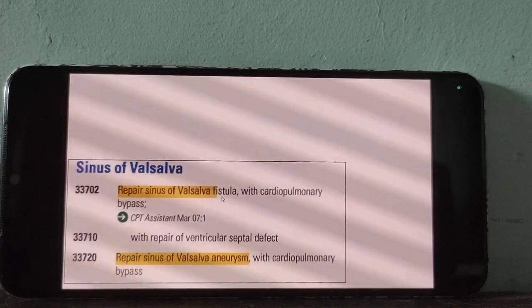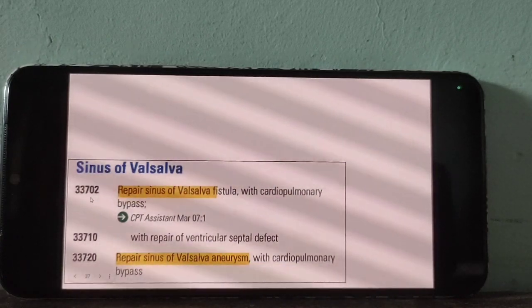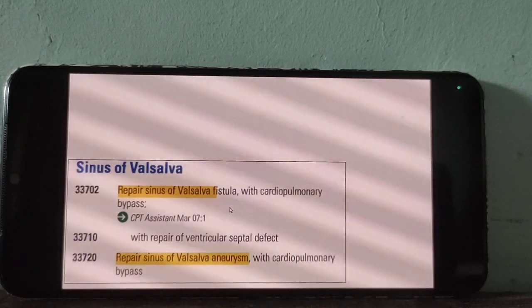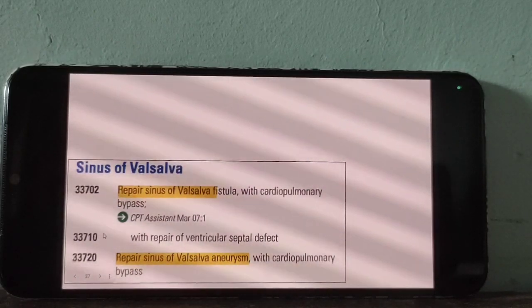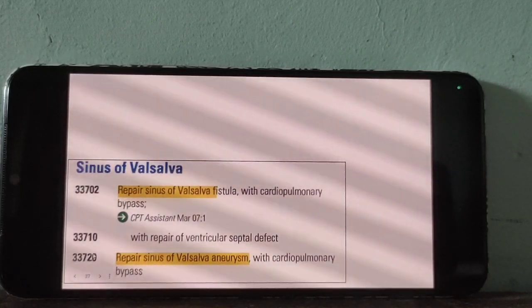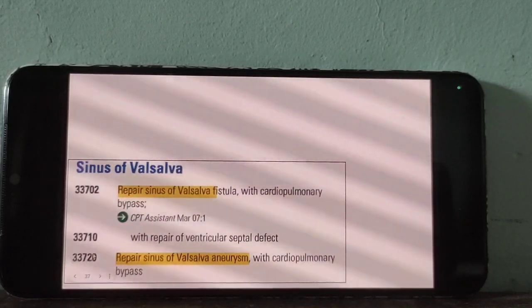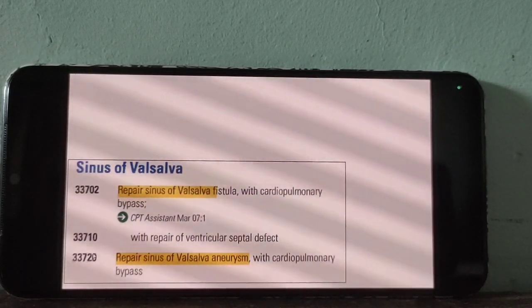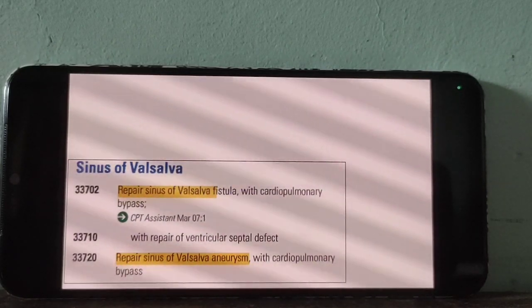Fistula is the key term for 702. Ventricular septal defect is the key term for 710. Aneurysm is the key term for 720.